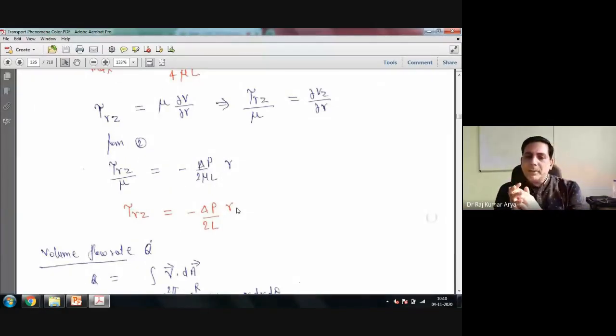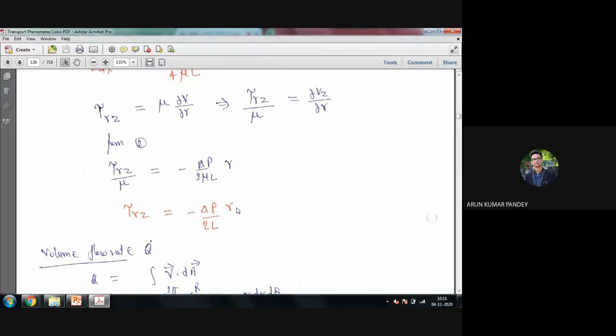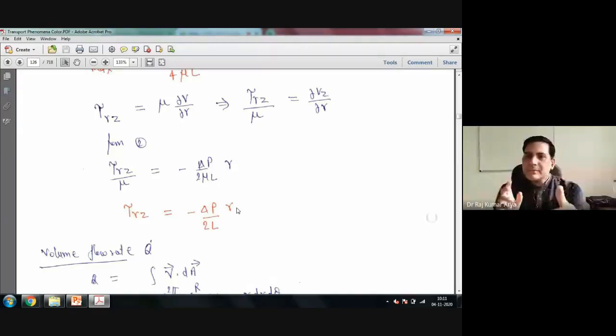Now, what should be the area of the pipe to calculate the force? Can anyone tell what area of the pipe needs to be considered to calculate the drag force of the fluid? Curved surface. Yes, curved surface area, that is 2 pi RL, because that is the area which would be in contact with the fluid only. Correct? So you multiply by 2 pi RL here, and you get your drag force applied by the flowing fluid.